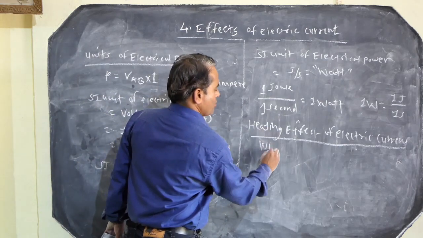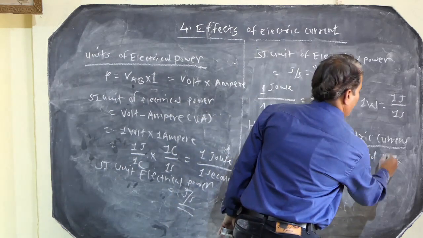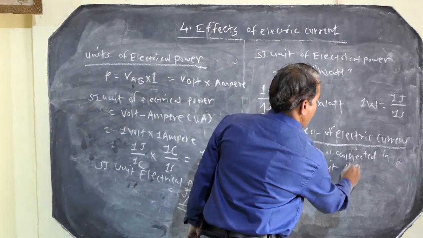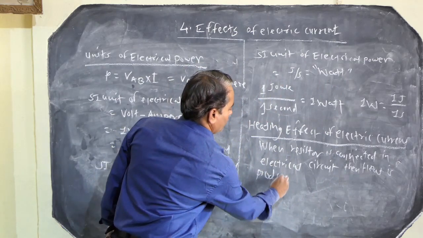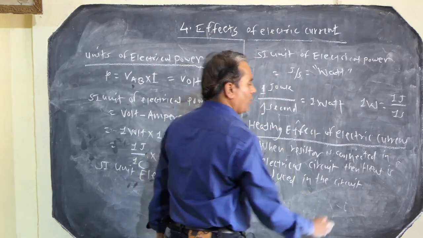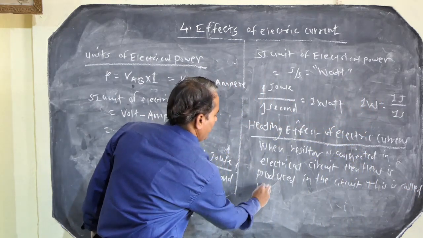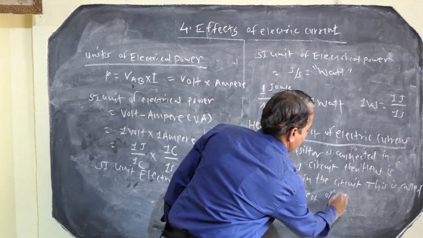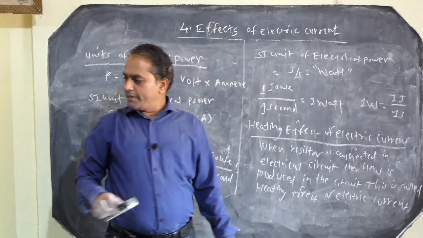So when a resistor is connected in an electrical circuit, heat is produced in the circuit, and this is called the heating effect of electric current. This property is called the heating effect of electric current.